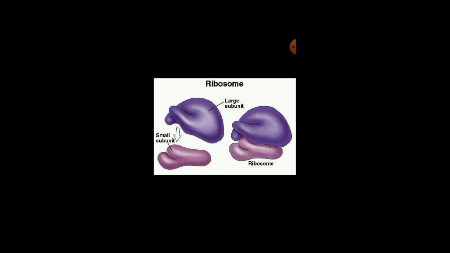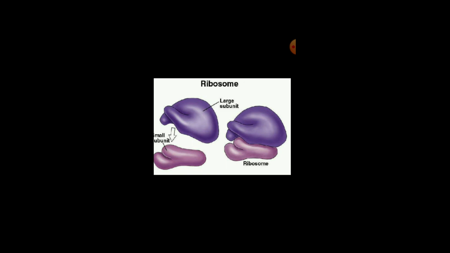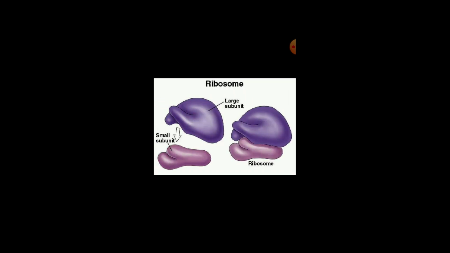Just above we discussed the structure of endoplasmic reticulum, and I told you that they are of two types, rough and smooth. Rough means these ribosomes are seen attached to the endoplasmic reticulum, that is called rough endoplasmic reticulum. So ribosomes, these fine granule-like structures, are seen attached to the endoplasmic reticulum, and they are also freely present in the cytoplasm. The function is protein production, protein synthesis.